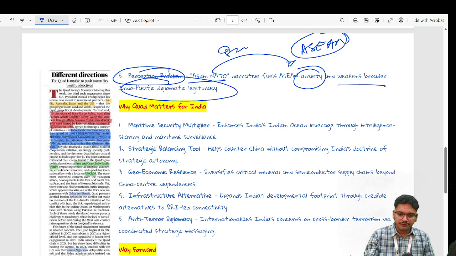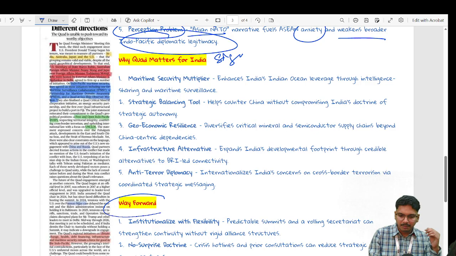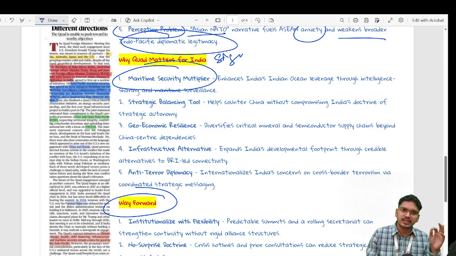Now, keeping all the challenges faced by Quad in mind, if we now see why Quad actually matters to India, so that the significance of Quad to India is drawn, we can draw a balanced way forward. The first, it plays as a maritime security multiplier, where India leverages its intelligence sharing and maritime surveillance through this summit.